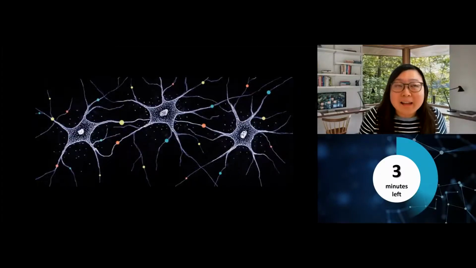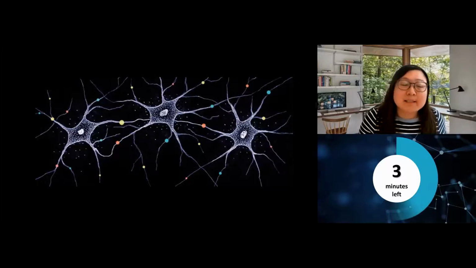These branches act like antennas. When talking to each other, a neuron sends out an electrical pulse to its neighbors through these antennas. And then the neurons that receive the pulse will pass it on to their own neighbors. And this is, at a tiny scale, how our brains think.